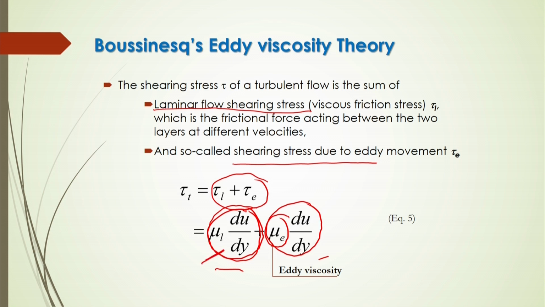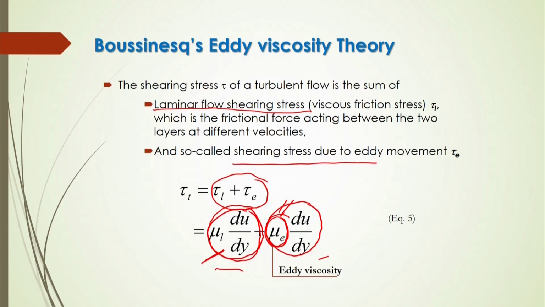In the laminar flow we got this mu L, that is Newton's law of viscosity, based on which we are defining the shear stress in the laminar flow as mu L into du by dy, whereas for the eddy we are defining another viscosity coefficient. It is called eddy viscosity or eddy viscosity coefficient mu e, and later on it will be discussed how it is defined. Now, as per Boussinesq's eddy viscosity, the summation of these two shear stresses, laminar and eddy, will be considered to get the total shearing effect of the turbulent flow.